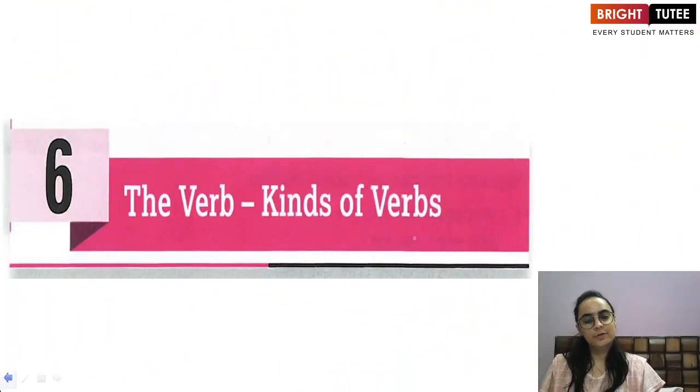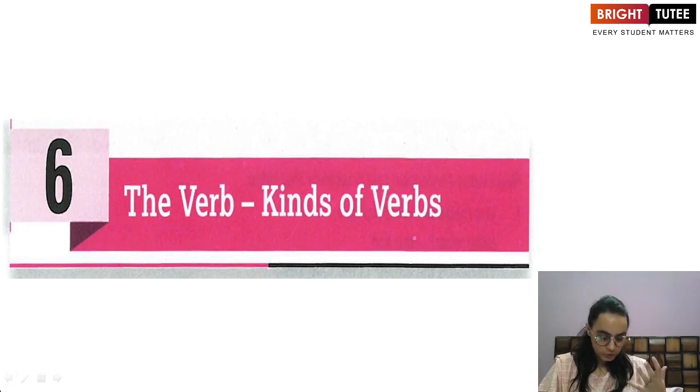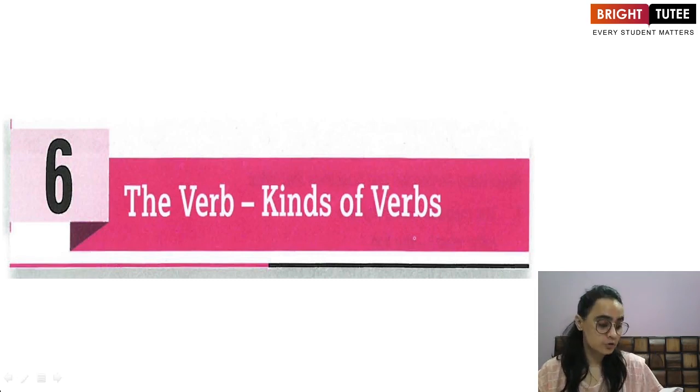In this class, we are going to begin with chapter 6 of class 6 English Grammar Nagaland Board, which is the verb and kinds of. Now in this chapter, dear students, we are going to learn about what is a verb. Verbs are used in every sentence. It would not be wrong to say that a verb is the soul of a sentence, because without a verb, a sentence does not have any meaning.